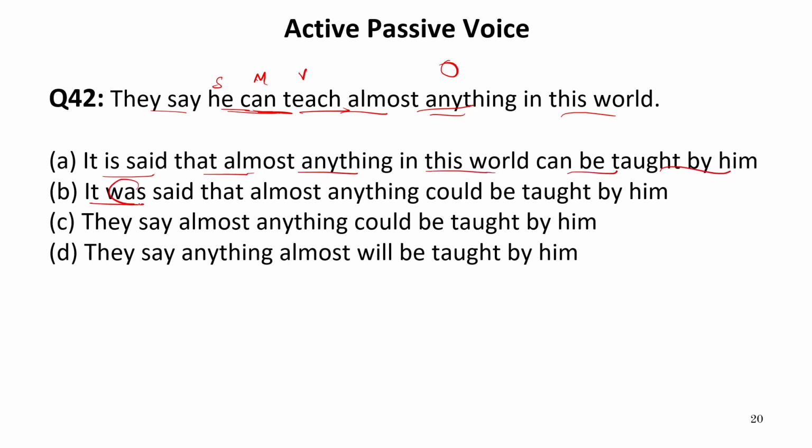It was said, was refers to past tense, whereas the given sentence is in present tense. They say almost anything could be. Now could cannot come because the word which is given to us is can. They say anything almost will be taught by him. No. Will cannot come. The correct modal given is can.